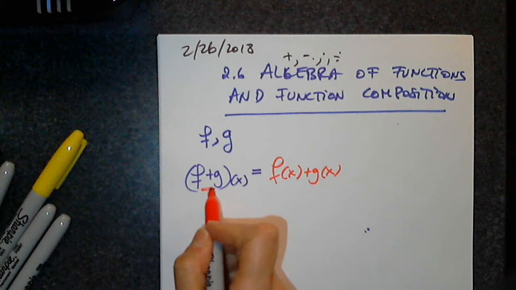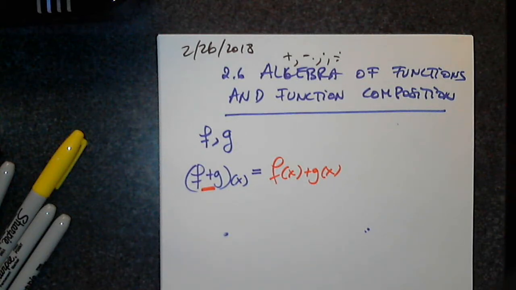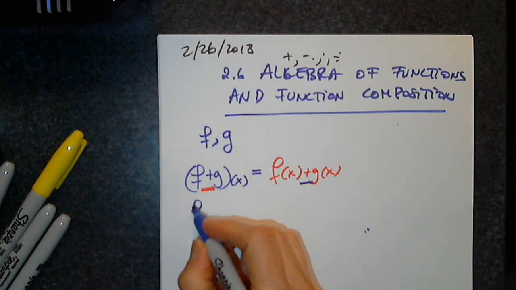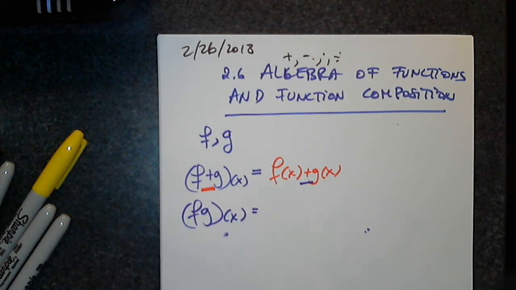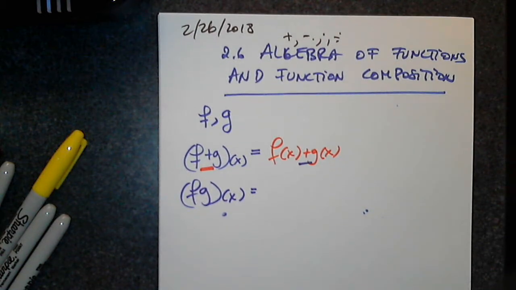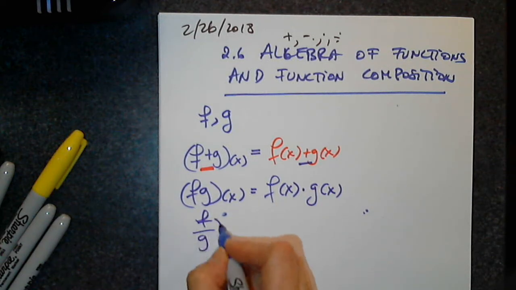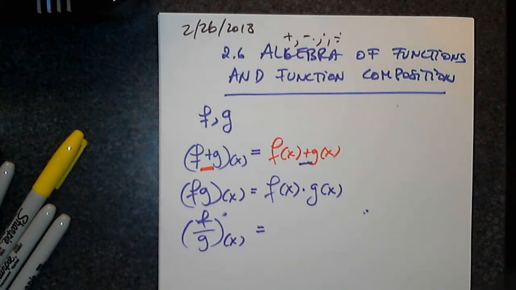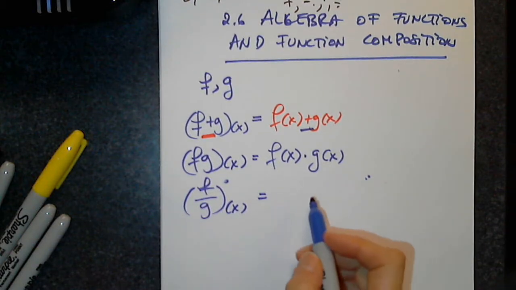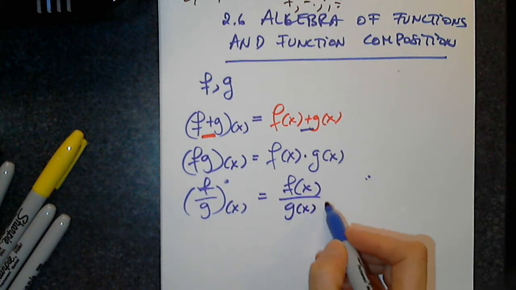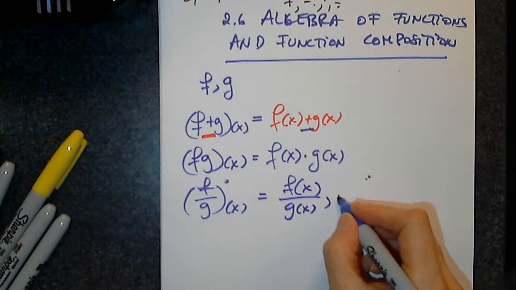So if I ask you to subtract them, what will you do? Oh, of course. That's very clear, self-explanatory. What about fg of x? What will you do to f and g to create the function fg of x? Very good. Multiply. And the last one here so far, what would you say about this? How will I write it? Very good. However, I have to put a comma, and I have to write if.